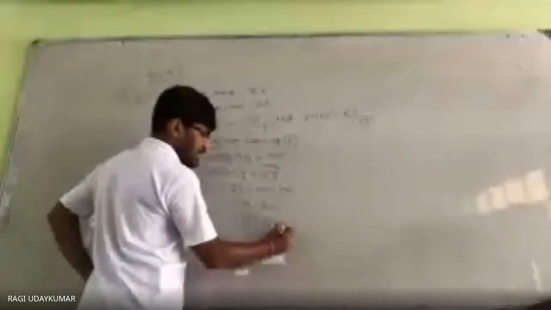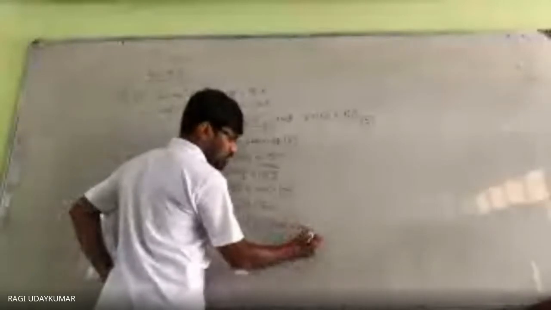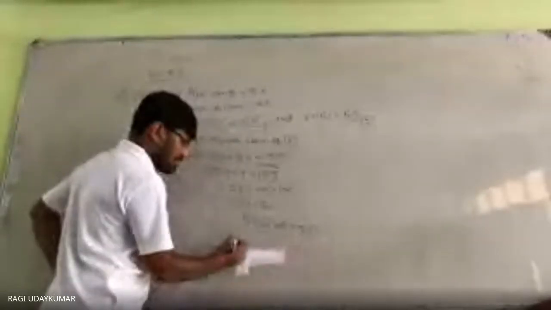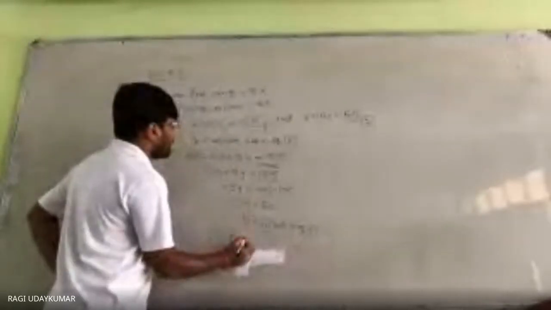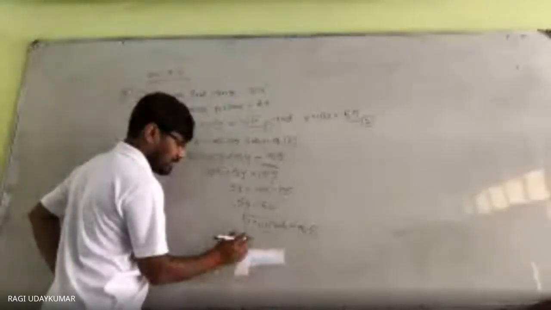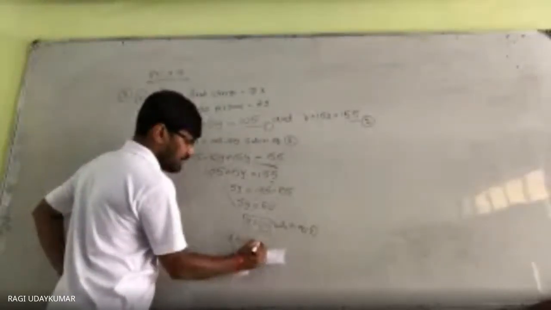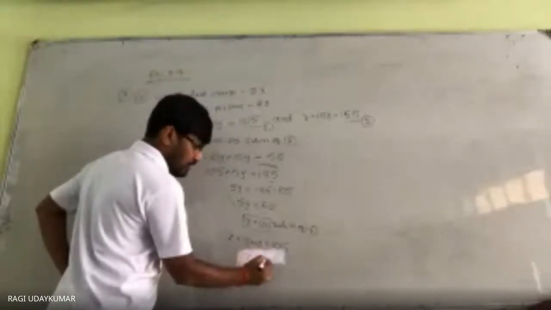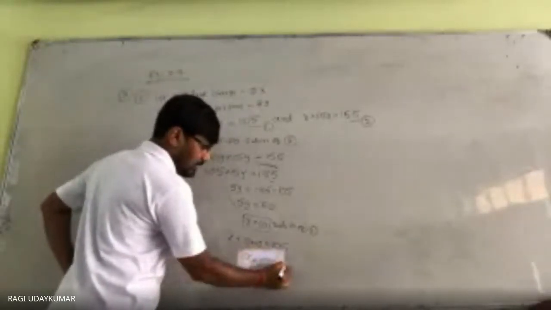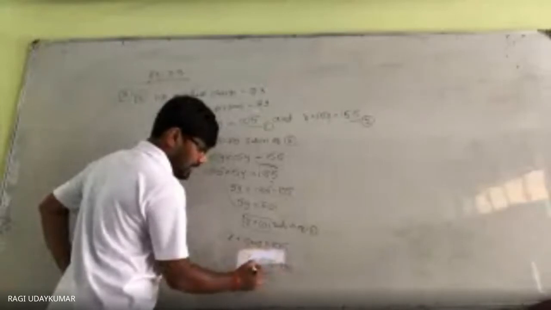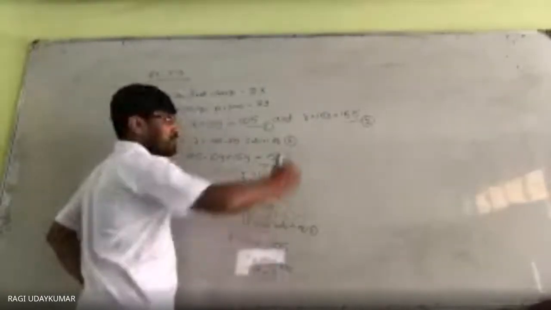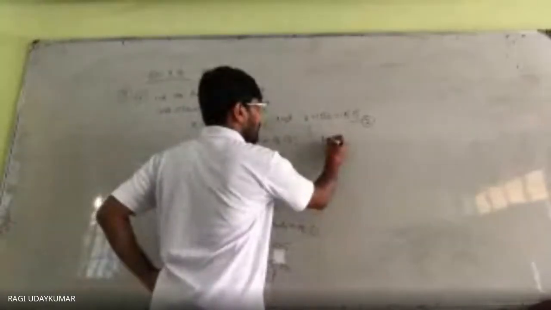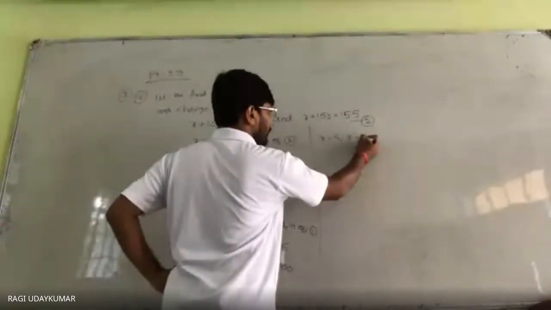This you substitute in any one of the equations. Substitute in equation number 1: x plus 10 into 10 is equal to 105. So x is equal to 105 minus 100. So x is equal to 5. We get x is equal to 5, y is equal to 10.